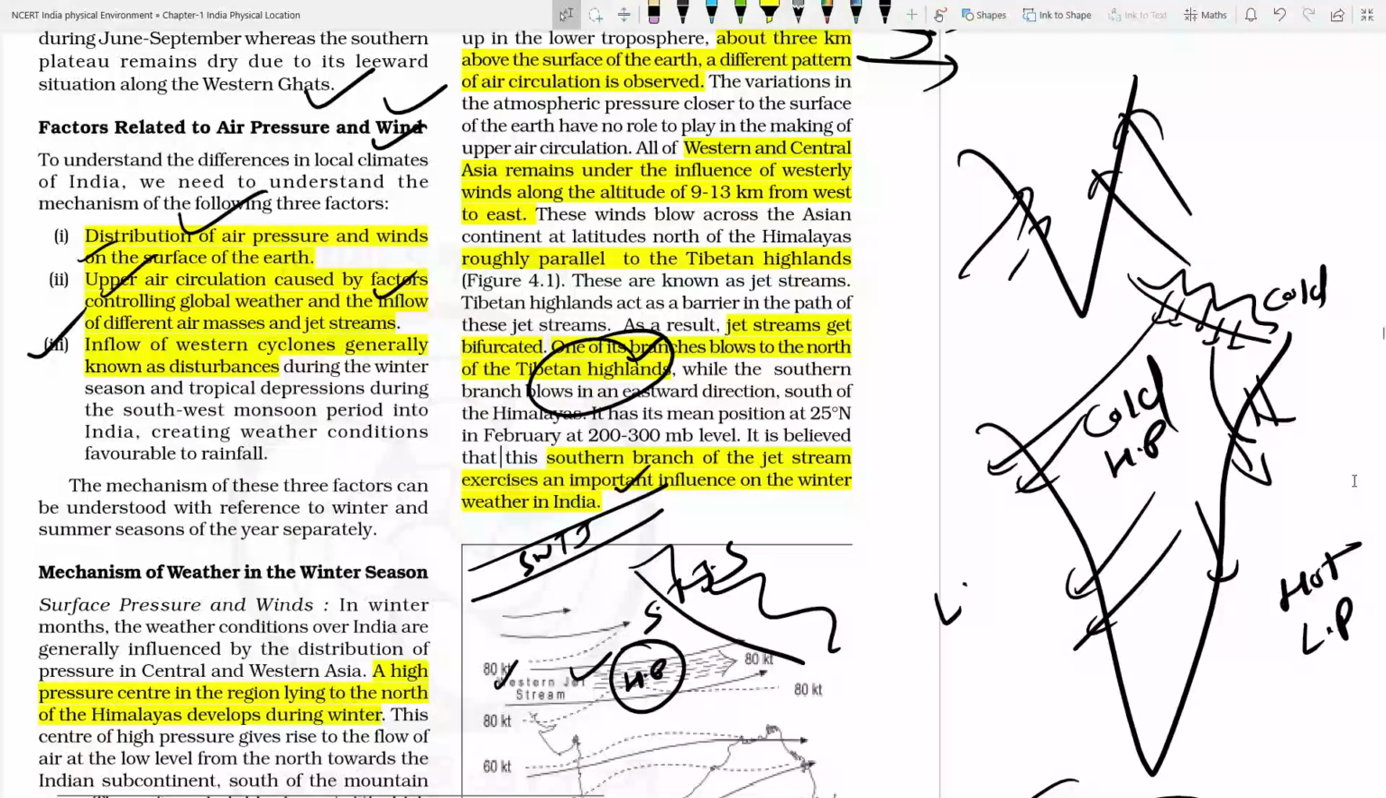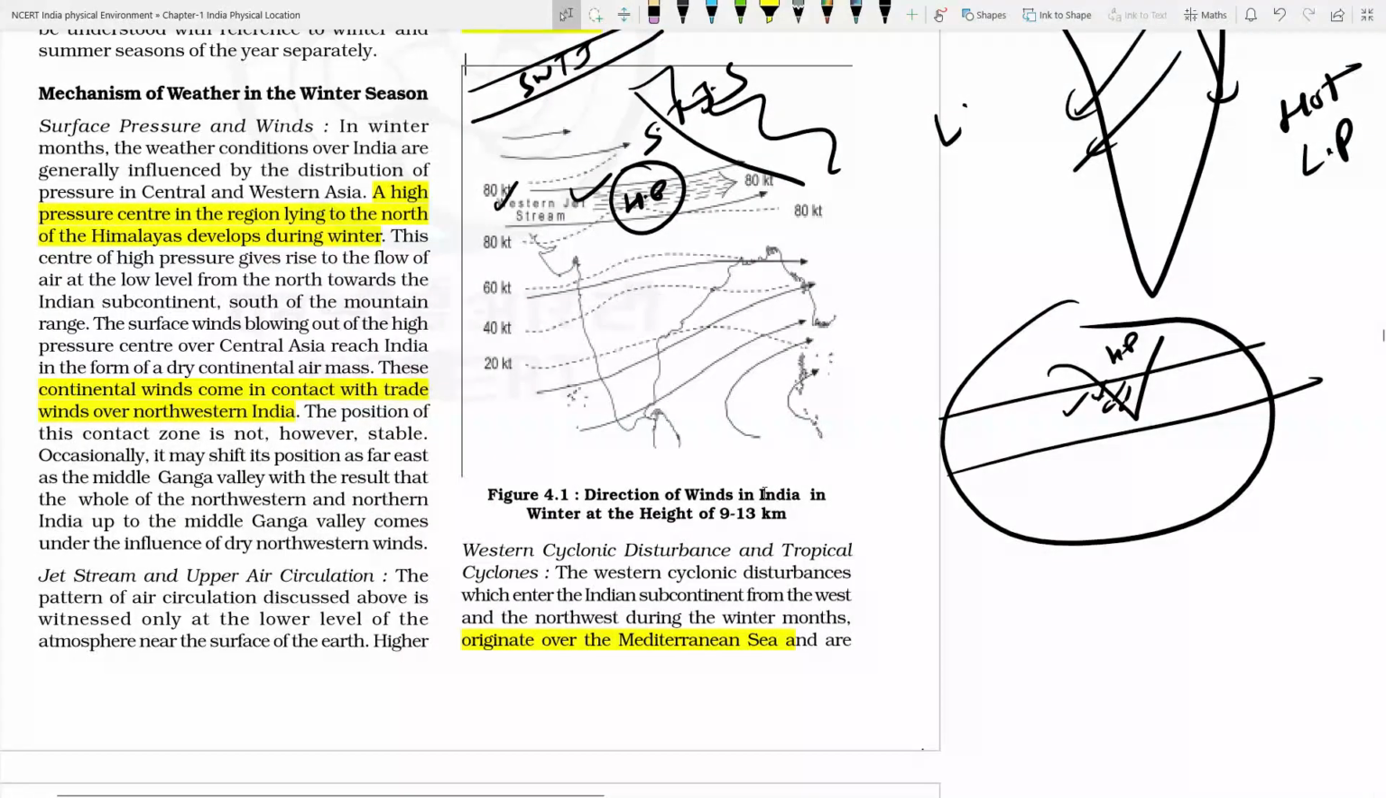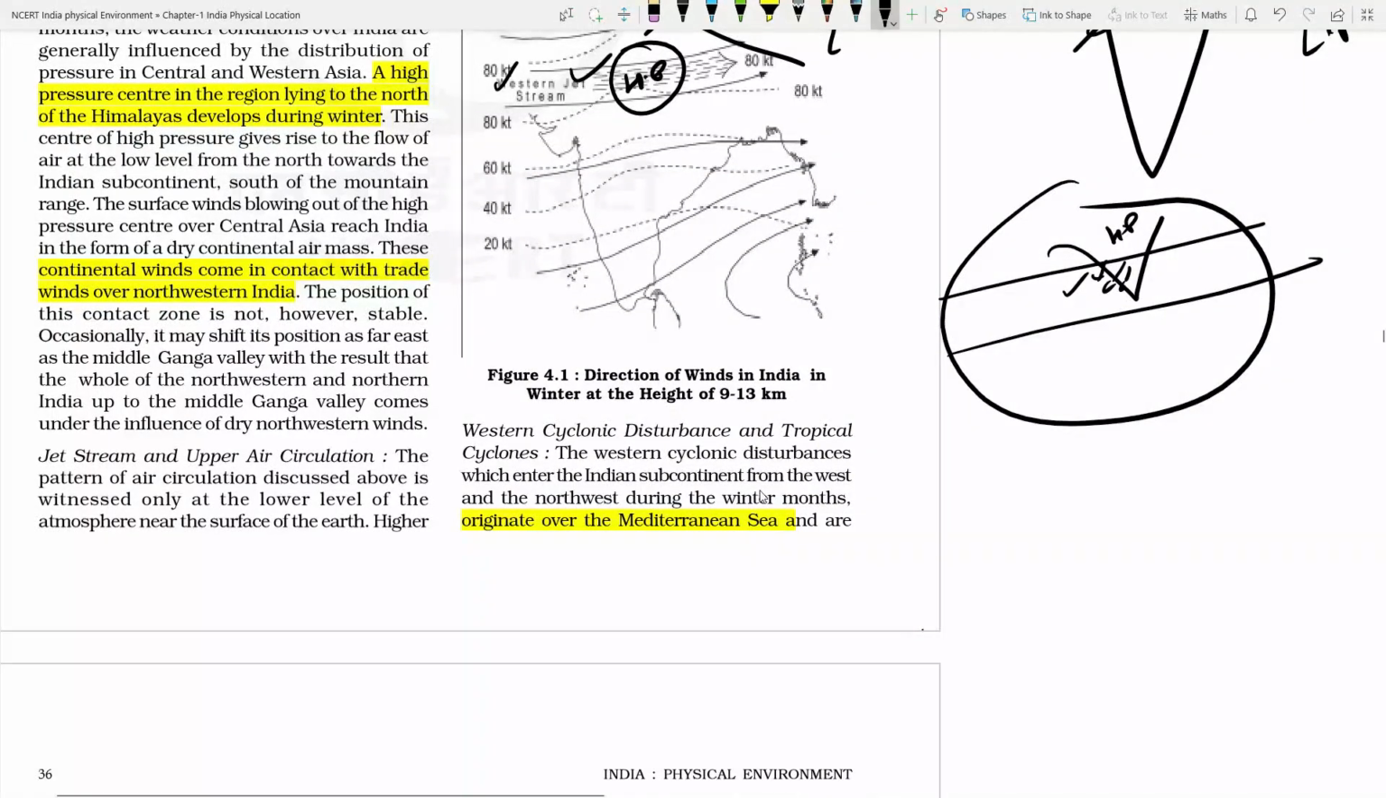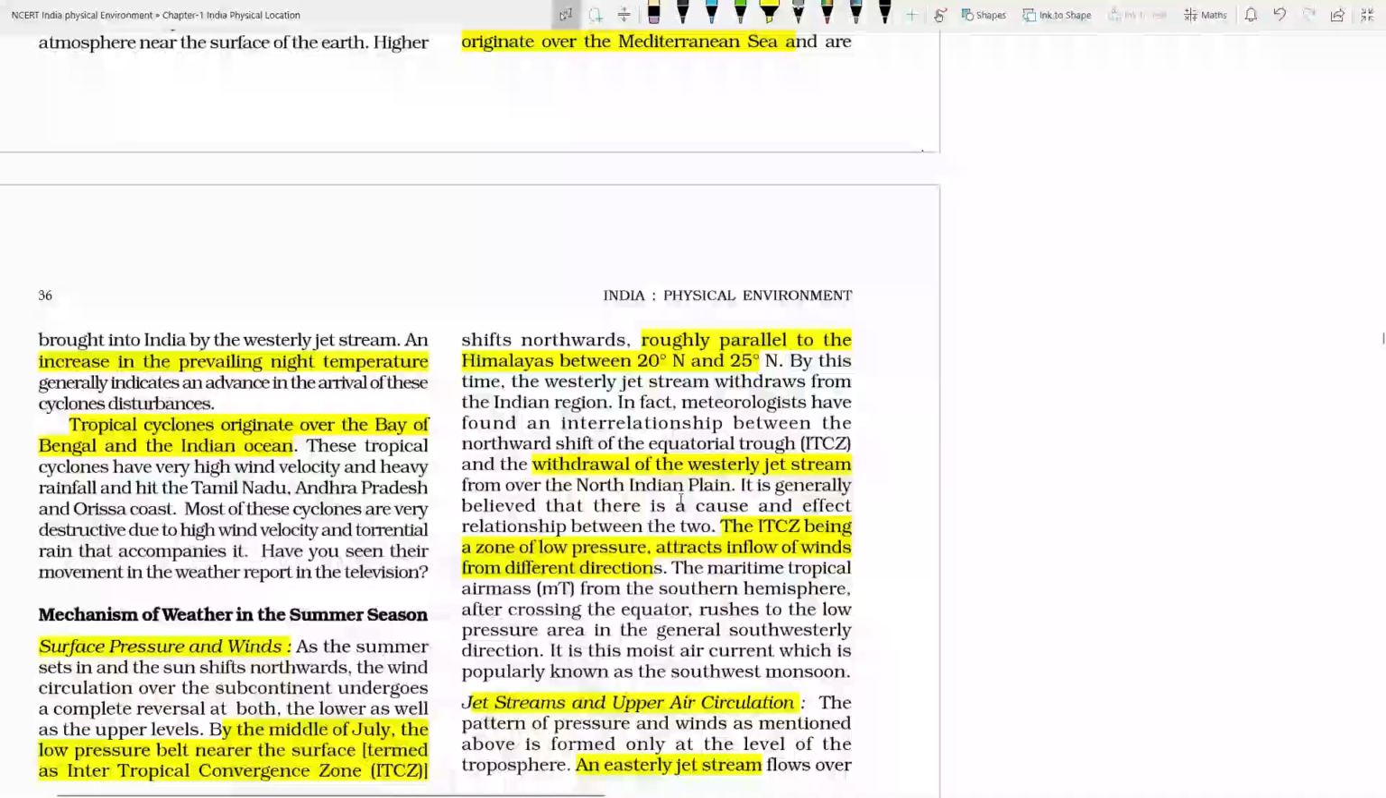So you know the importance of this upper air circulation. Wherever this kind of jet stream is there in India, it is making a high pressure zone. At some places it might create a low pressure zone. You might know that those jet streams flow at 9 to 13 kilometer altitude, at a very great height. Right? So the southern branch of the jet stream exercises an important role in the daily weather changes in the winter season. Then western cyclonic disturbances also have an important role.